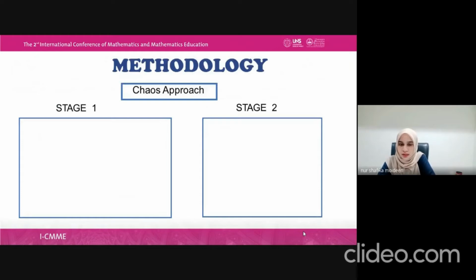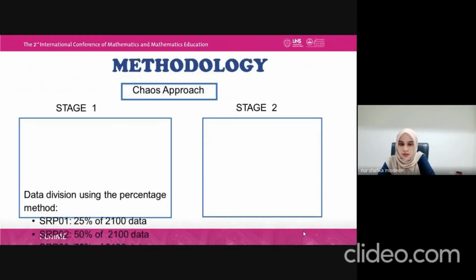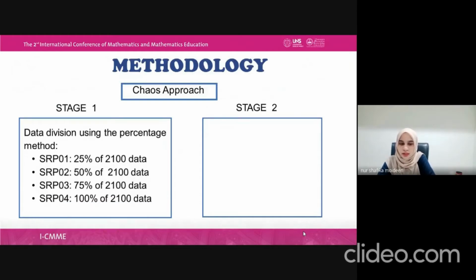The methodology consists of two stages. The first stage is data division using the percentage method. SRP01 refers to Sungai Rantau Panjang, or SAT1. It uses 25% of the whole data, which is 2,100 data. For SRP02, it uses 50% of the data. SRP03 uses 75% of the data, and SRP04 uses 100% of the whole data.